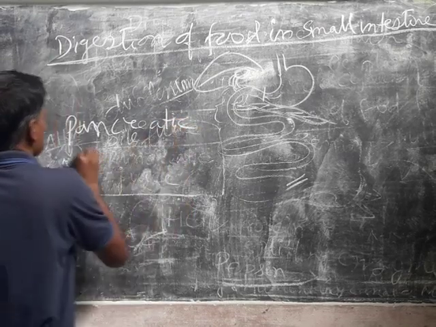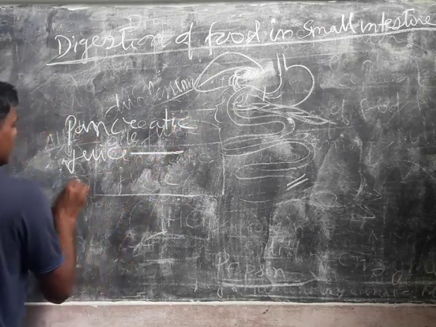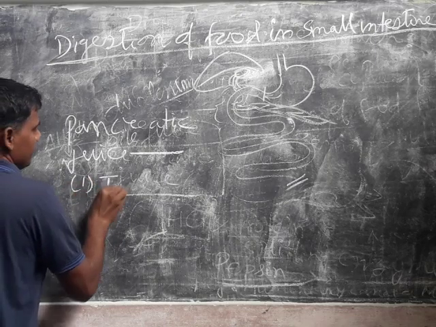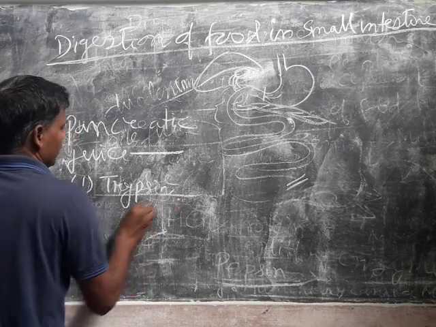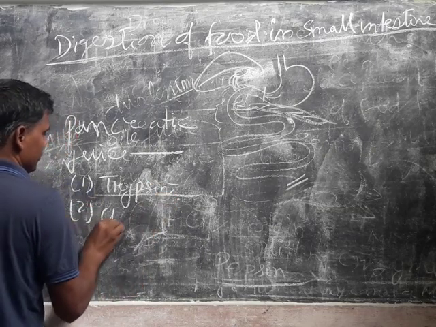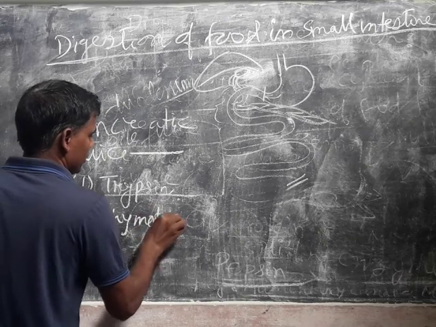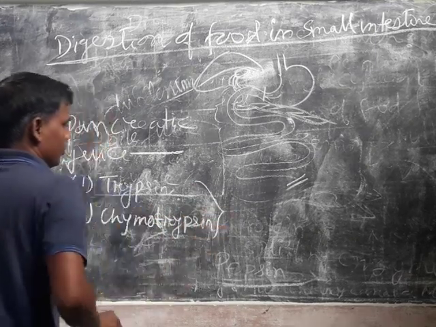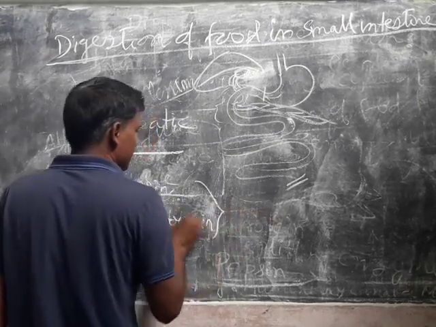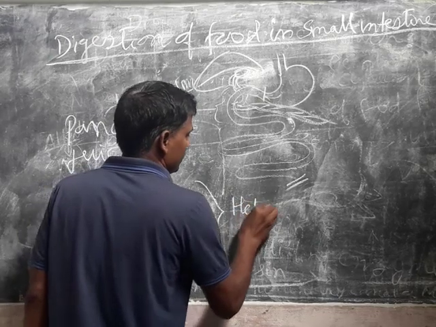Pancreatic juice contains several enzymes. Example: trypsin, chymotrypsin. This trypsin, chymotrypsin helps in digestion of protein.